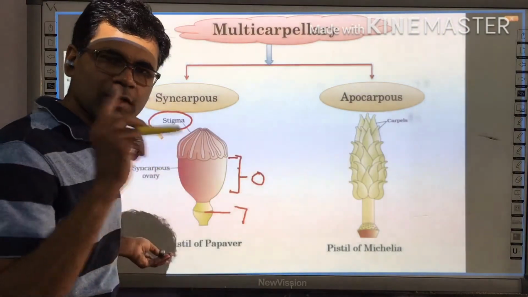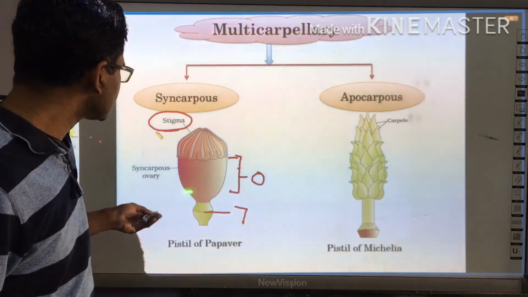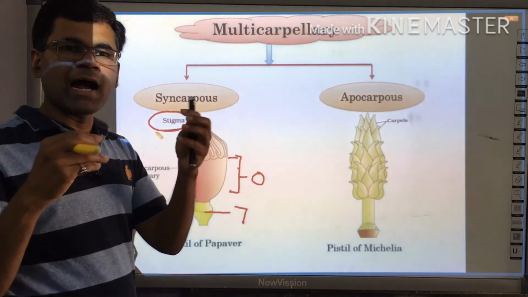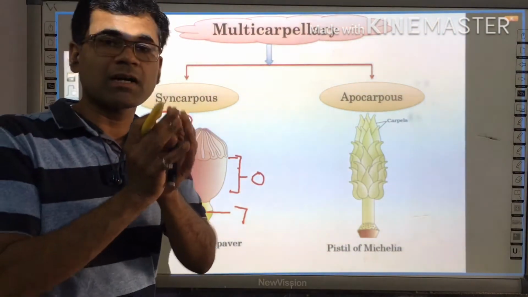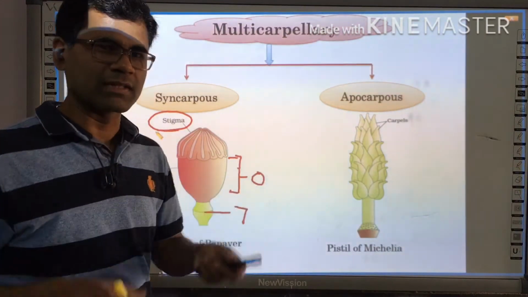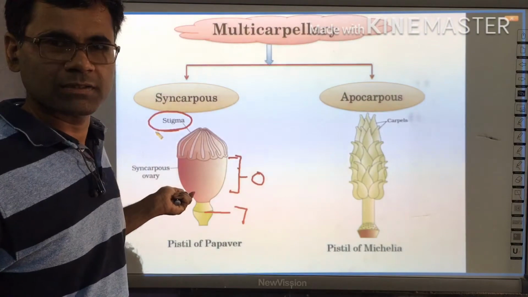Externally it appears as one ovary. But internally it has various segments, various ovules, and the carpels are not separated from each other, they are fused together, and that's why this condition is called syncarpous.